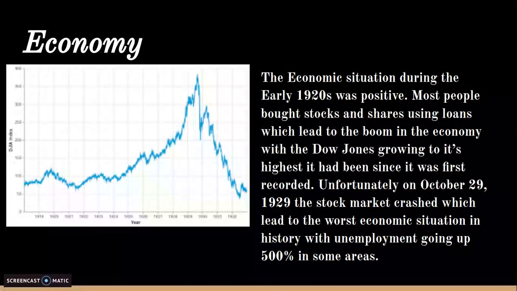The economy situation was pretty positive for the early 1920s, between 1920 and 1928. So most people bought some stocks, and the economy was really improving, which is why they call it the Roaring Twenties. It was a boom in the economy, with the Dow Jones growing to its highest it had been first recorded. But unfortunately, on October 29th, 1929, the stock market crashed on Black Tuesday, which led to one of the worst economic situations in history of the United States, with unemployment going up 500% and leading to one of the leading causes of the Great Depression of the 1930s.